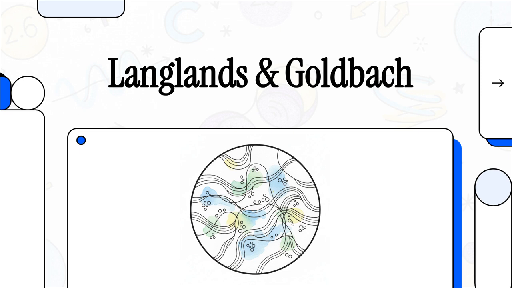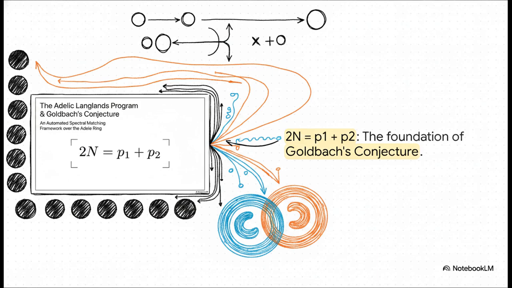All right, let's start with something we've all seen before, the familiar equation 2n = p1 + p2. It simply states that every even integer greater than 2 is the sum of two primes. It looks simple, right? But today, we're exploring how this discrete statement actually scales into an intersection of continuous Adelic data streams. We're going to look really closely at the exact mathematics that support this entire framework.